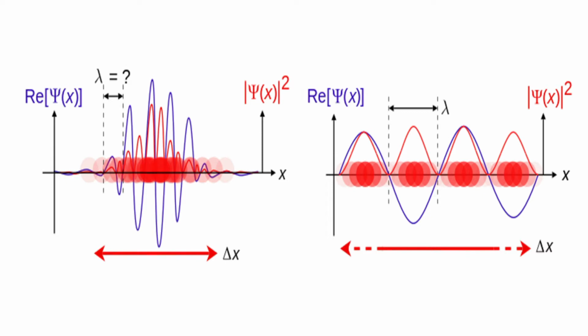But on the right side, you can see that it is a sine wave, it has equal amplitude at different locations of space. Wherever the amplitudes are equal, the probability of finding that particle is equally there. So what does it mean?